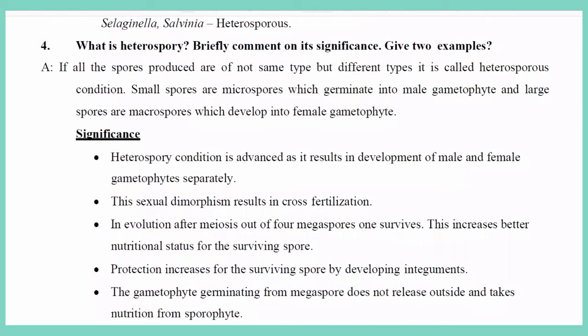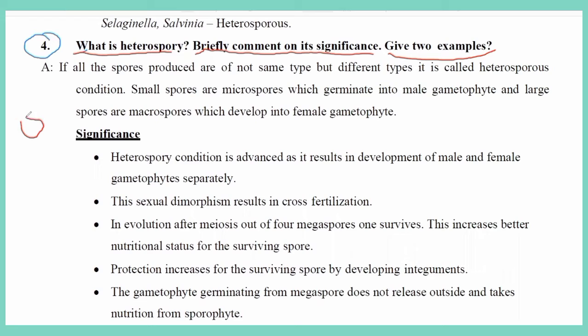Today we are going to discuss the fourth question. We already studied some of this matter in the third question, but here you have to clearly understand the question: what is heterospory, briefly comment on its significance and give two examples. We already discussed the definition. Heterospory is when the sporophyte produces two different kinds of spores.